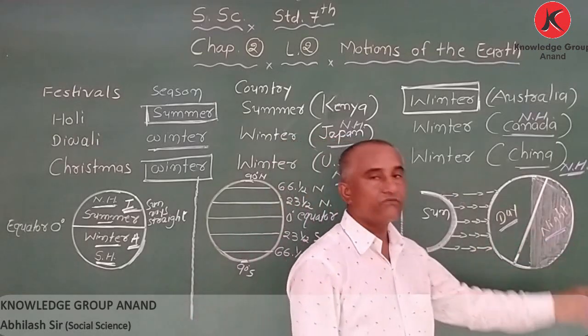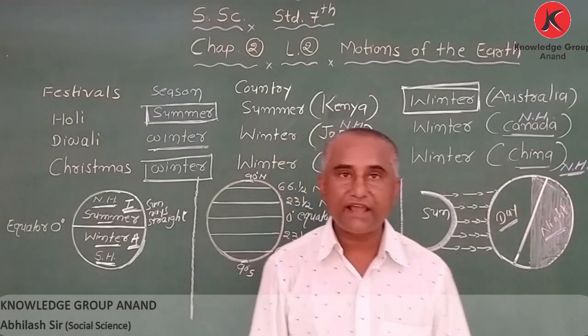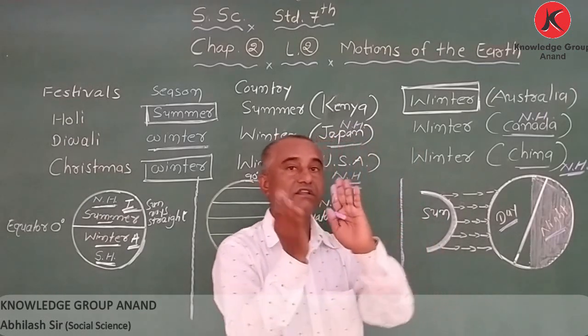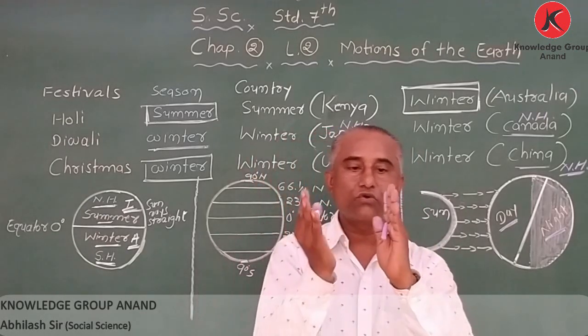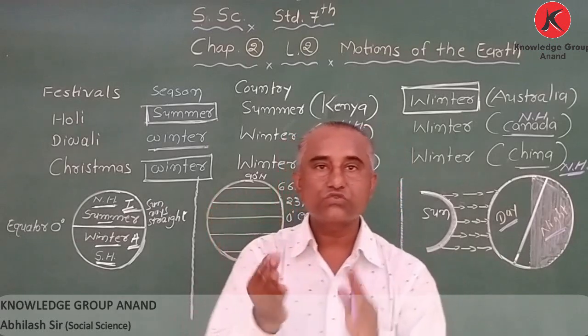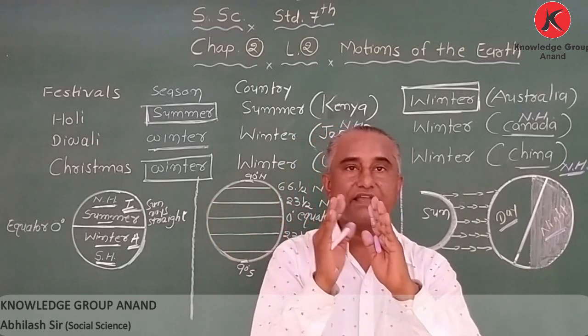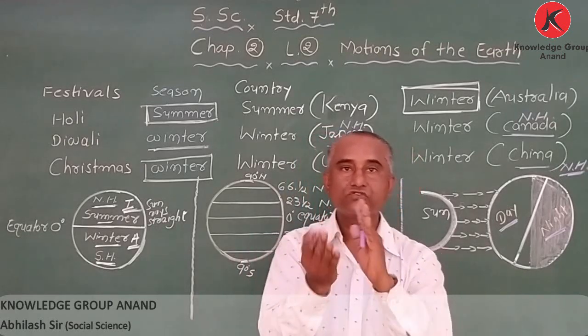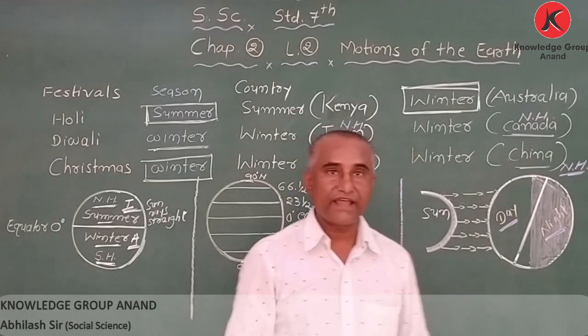And the area which does not receive heat and light of the sun has night. And we know the earth revolves slowly. So turn by turn, each and every part of the earth comes in front of the sun, and slowly they get the light.